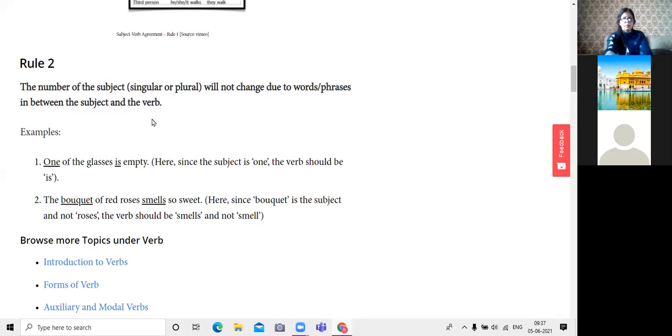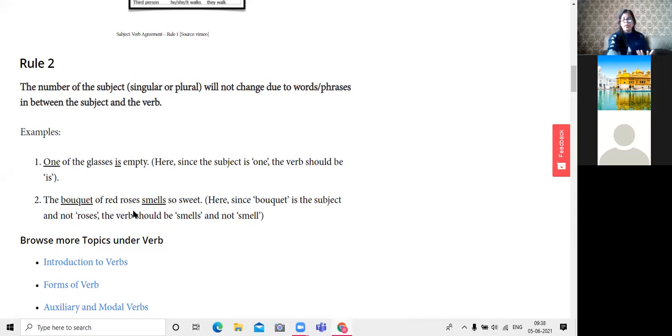So the number of the subject will not change due to the words or phrases in between the subject and the verb. So one of the glasses, the bouquet of red roses smells. So where children will get confused, they will look at roses. They will say like, ma'am, with roses smell will come. Here the subject is bouquet, smells sweet. It's the bouquet which smells sweet. It's just not the red roses which are smelling sweet.